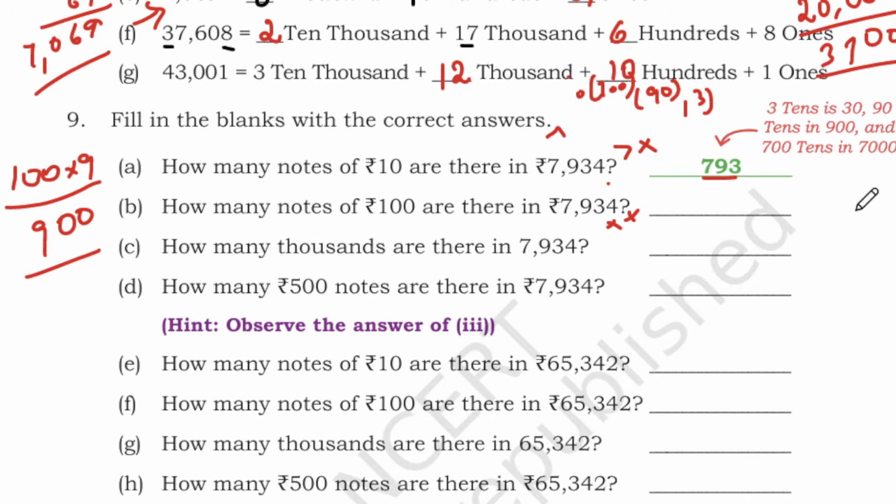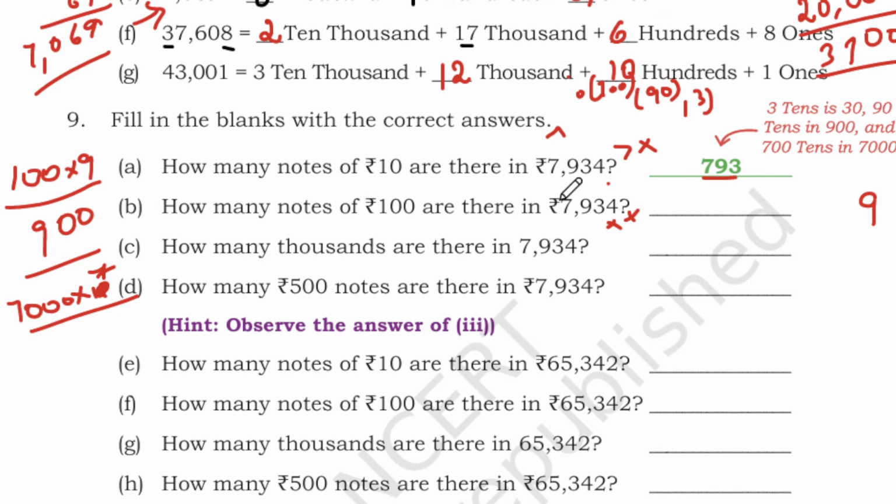So 9, you will write 9 here. And next you have 7,000, and how many hundreds you need? So 7,000 into 7. Sorry, 1 minute. So how many notes you needed totally?